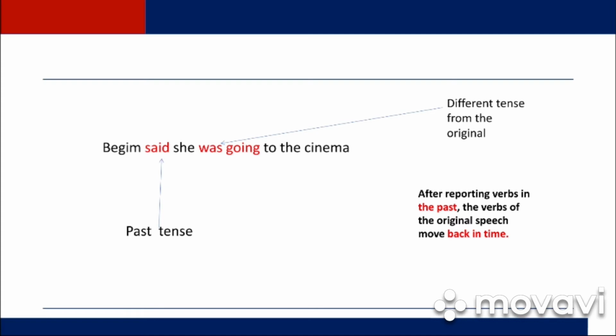That's why we made such changes. So here comes the second rule. After reporting verbs in the past, the verb of the original speech moves back in time. We call this backshifting.